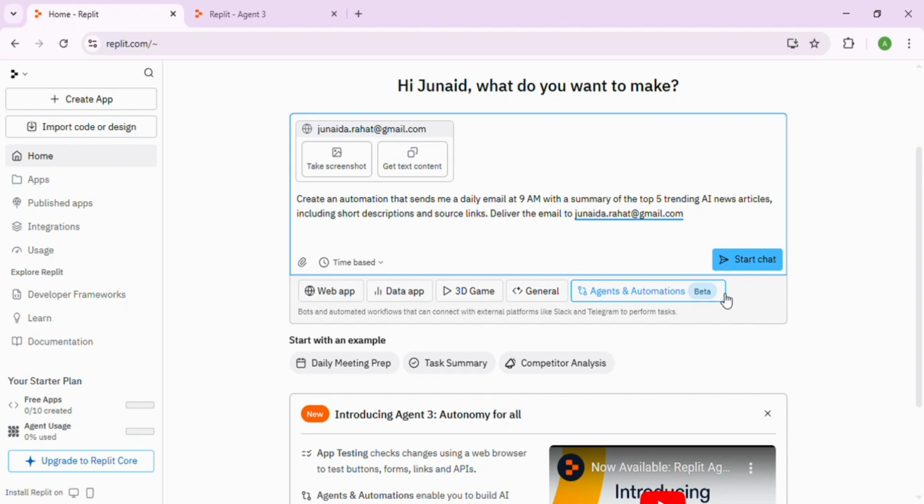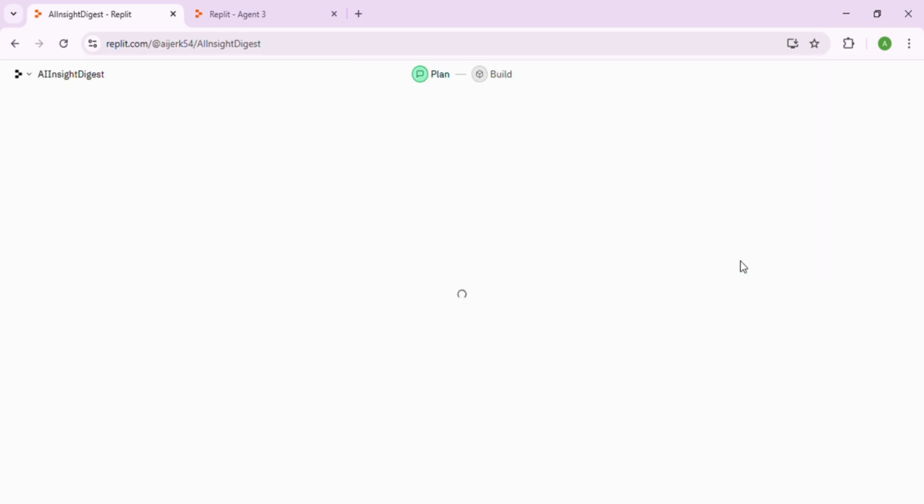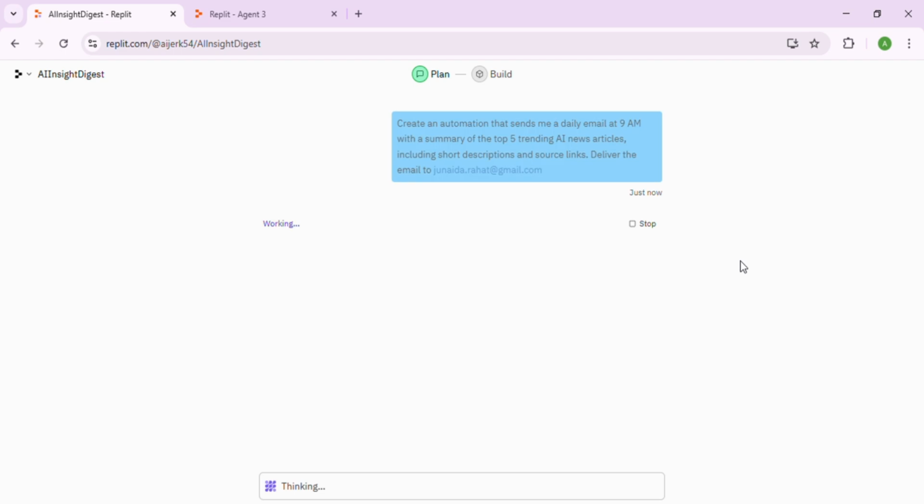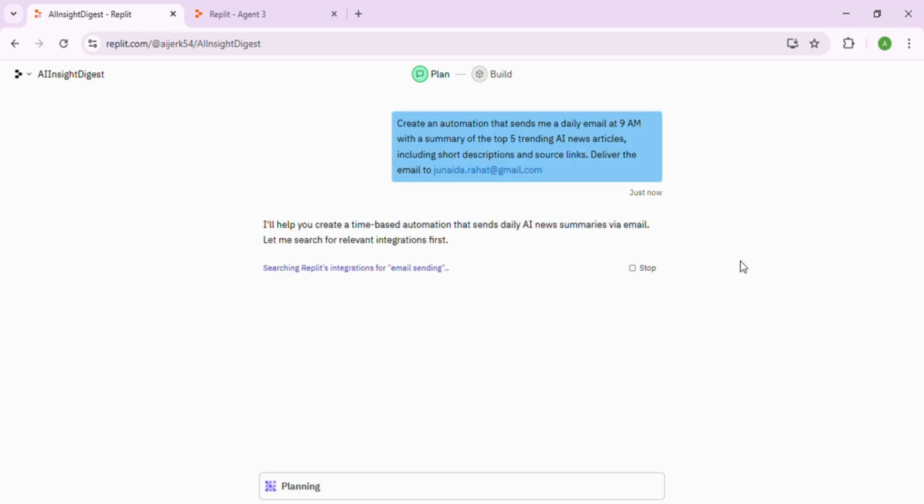Create an automation that sends me a daily email at 9 a.m. with a summary of the top 5 trending AI news articles, including short descriptions and source links. Deliver the email to junaida.rahat@gmail.com. First, it creates a time-based automation that sends out daily AI news summaries straight to your email.